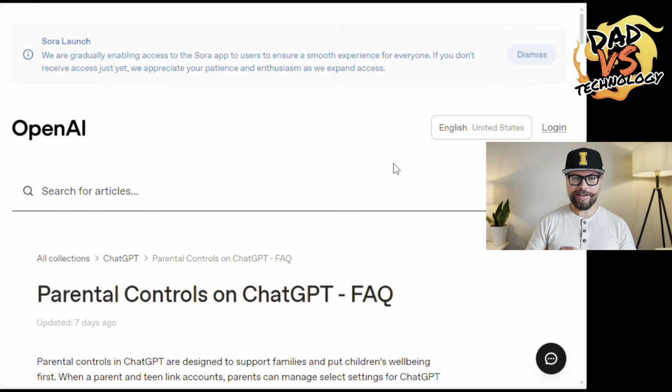All right, so let's take a look now. I will provide a link to this article in the description so that you can check it out for yourself. These parental controls apply to both ChatGPT and to Sora. If you're not familiar with Sora, it's a fairly new AI model that OpenAI is releasing. It's been in kind of a slow release, but it looks like they're opening it up to a lot more people very soon. It's a model that does text to video.